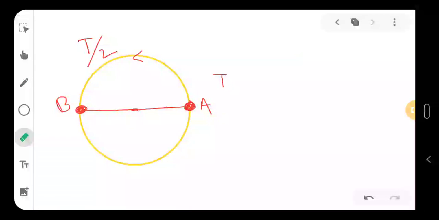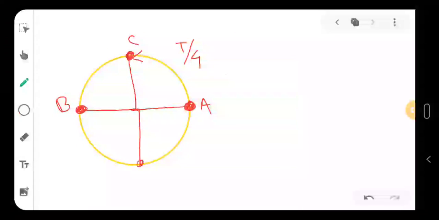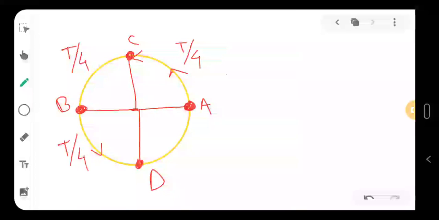That is for sure. Similarly, the time taken for this mass or stone to come from A to C will be t by 4. If the ball is coming from A to D, it is covering t by 4, t by 4 and t by 4, so that will be in total 3t by 4 time.